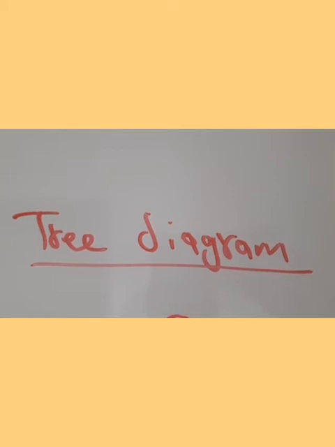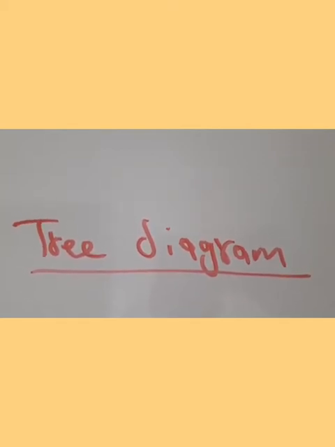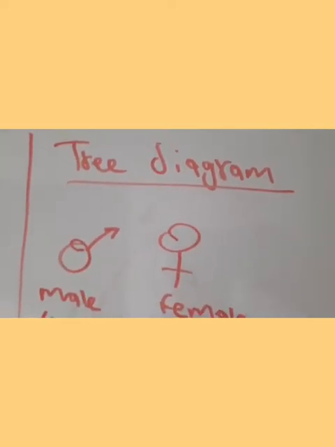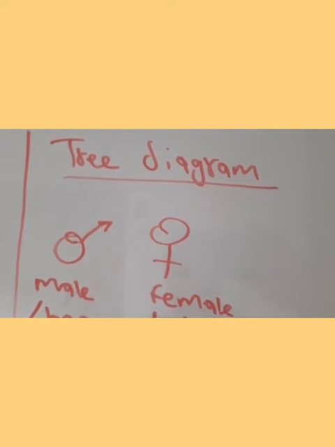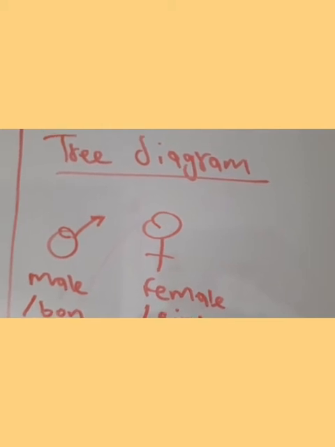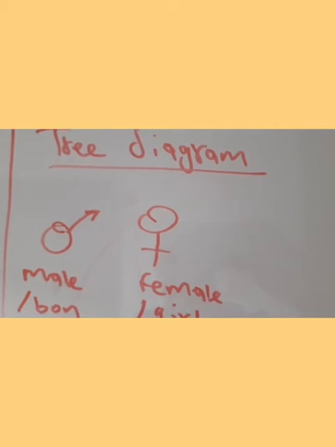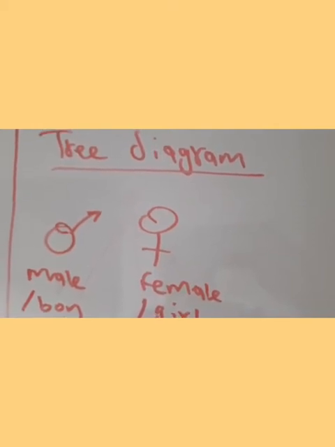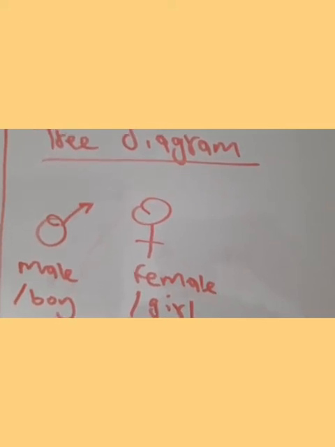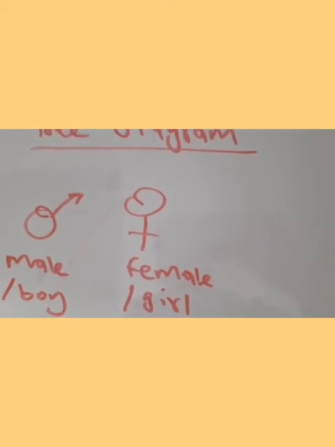Now the tree diagram is normally used to determine the total number of possible outcomes rather than giving one certain answer to an event. Okay, now if a married couple wants to have children, what are the chances that their first child will be a boy, their second a girl, and their third a boy? How many possible outcomes are there? And if their firstborn is a girl, what are the chances that the second would be a girl again and the third a boy?